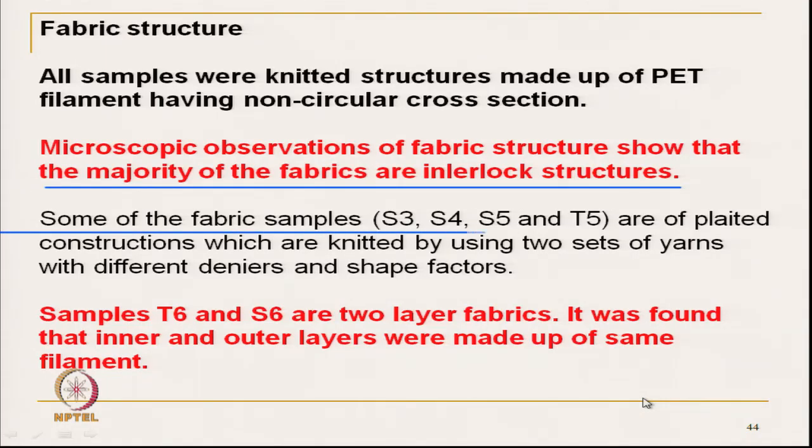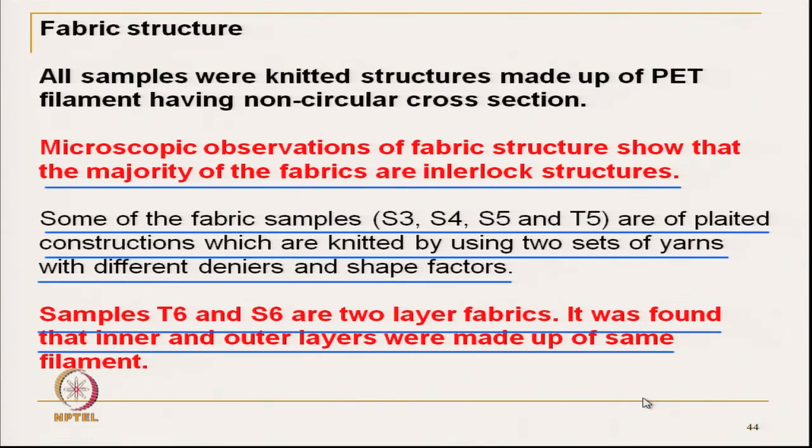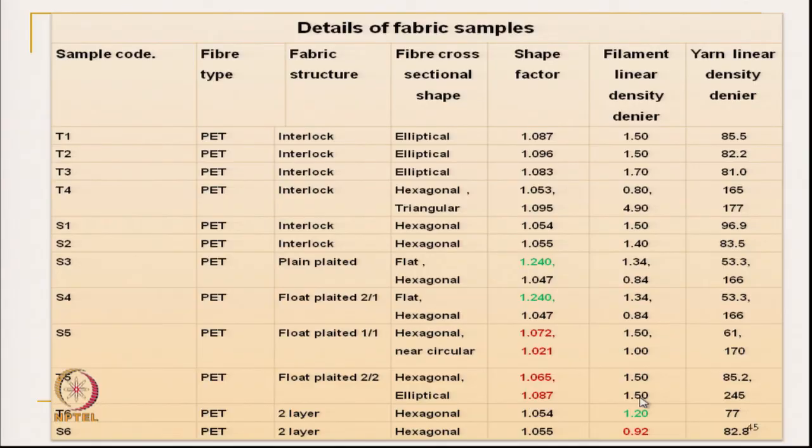Interlock structure, plated structure, and layered structure, double layered structure. These are the fabrics. So, here we will see T1, T2, T3, T4, T5, T6, six fabric structures, six clothings taken from high active tennis clothing. They are meant for tennis, and S1 to S6 are meant for soccer.